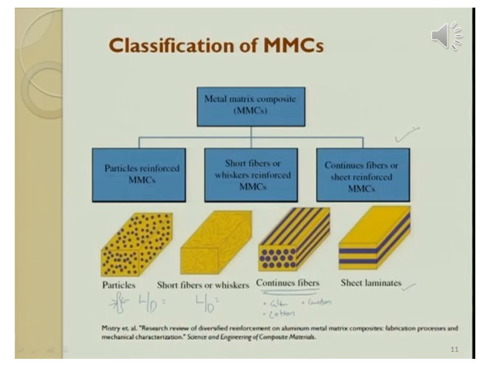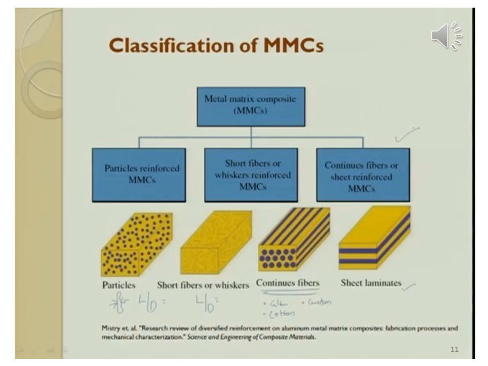Short fibers have longer length than particles. Therefore their L by D ratio, I mean aspect ratio, will be higher than in the particle reinforced metal matrix composite material.